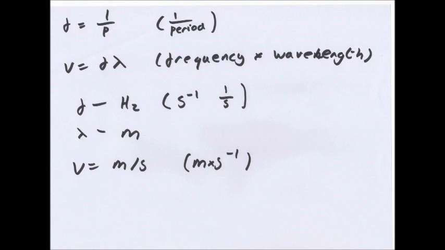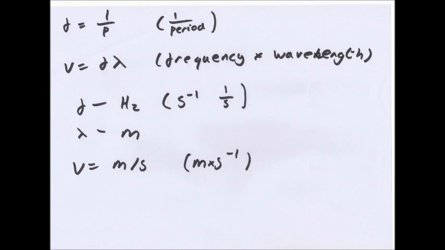Some calculations you need to know. As I said, frequency is 1 over the period. So if they said it takes a wave 0.5 seconds to have one oscillation, then you would know that the frequency is 1 divided by 0.5, which is 2, so the frequency was 2 Hertz.